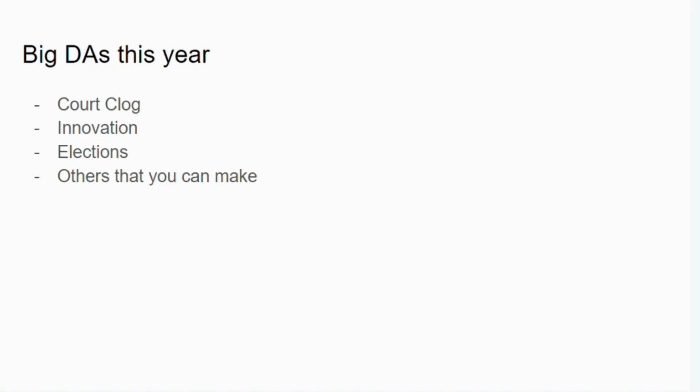Alright, so first there's court clog. What this disadvantage argues is that right now in the status quo, the courts are either unclogged or they're inventing new ways to help reduce congestion in the courts. So there's fewer cases they have to deal with and they're able to function more effectively.